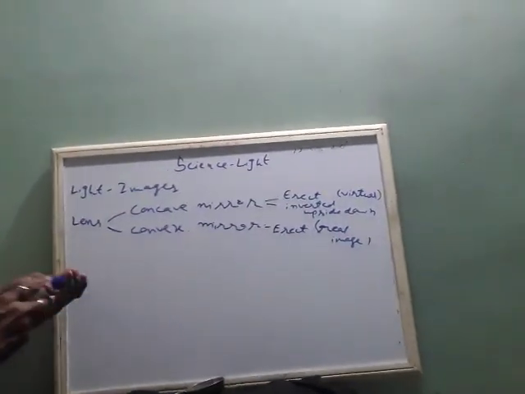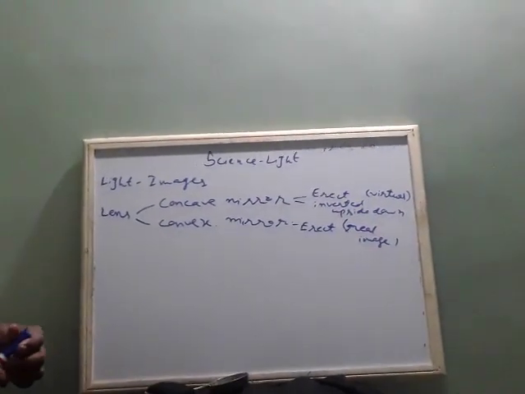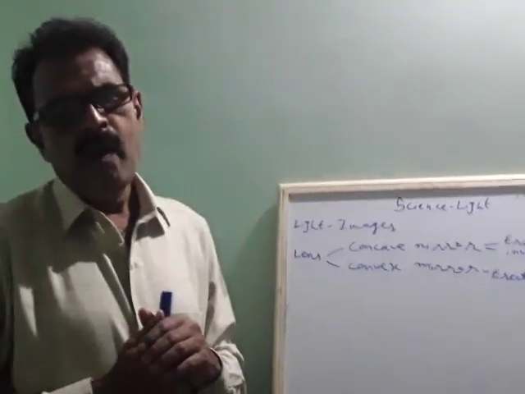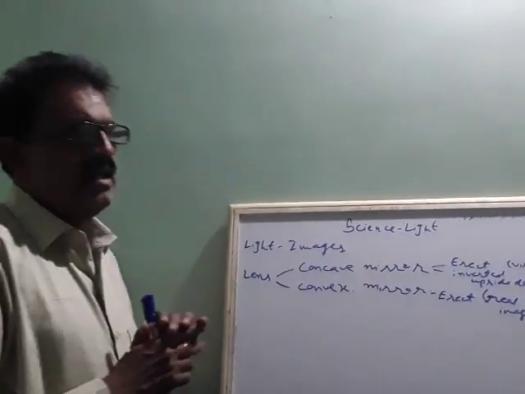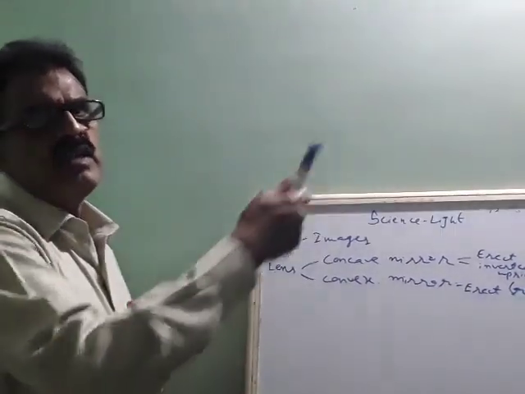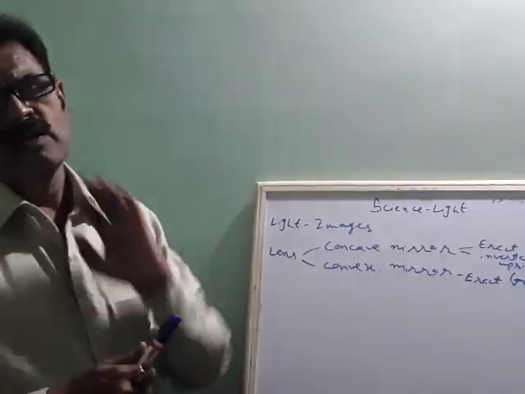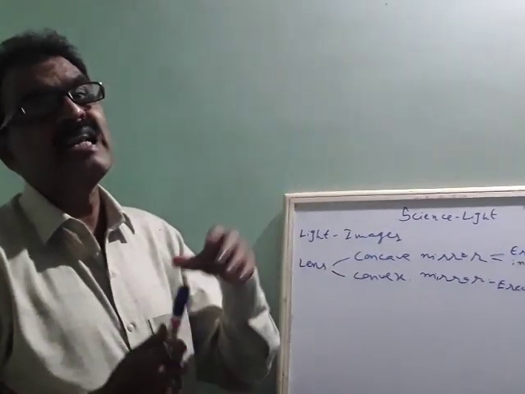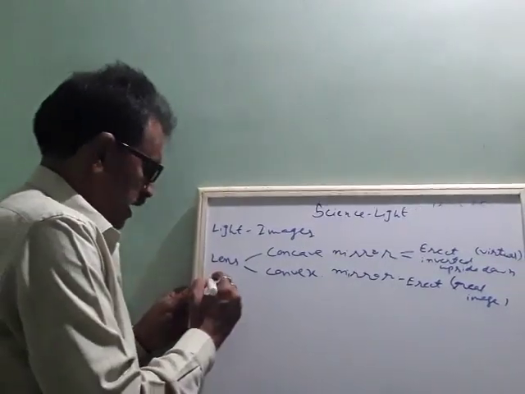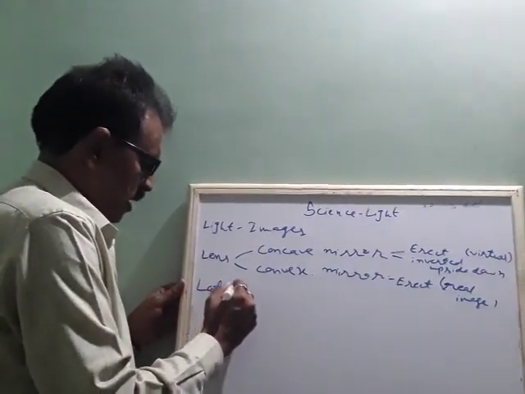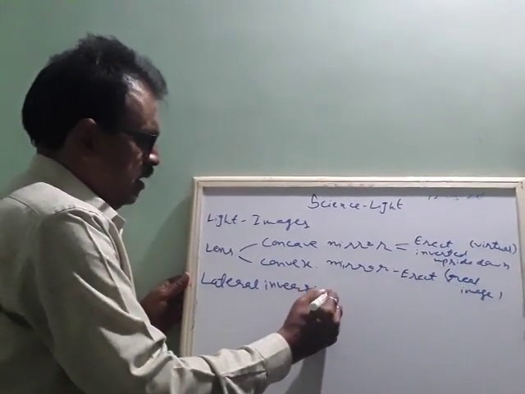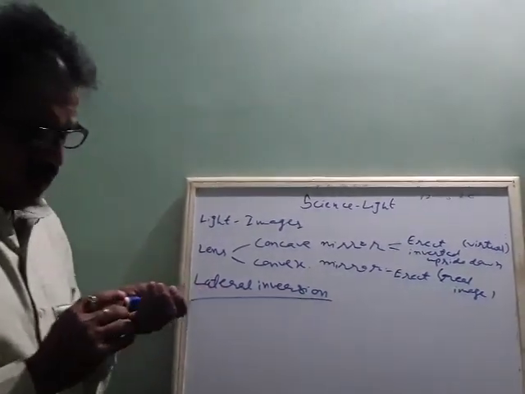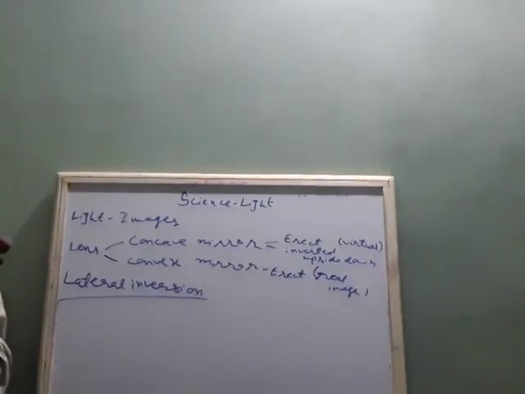Okay. Now, suppose you stand in front of the mirror and look at yourself. When you check the mirror, your right side looks left there and your left side looks right there. So such an illusion is called lateral inversion. Lateral inversion, where your left looks right and the right looks left.